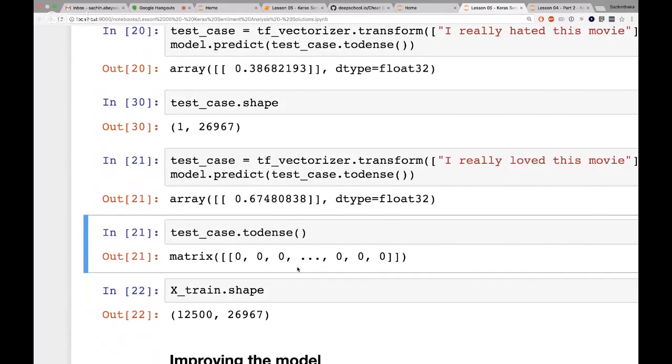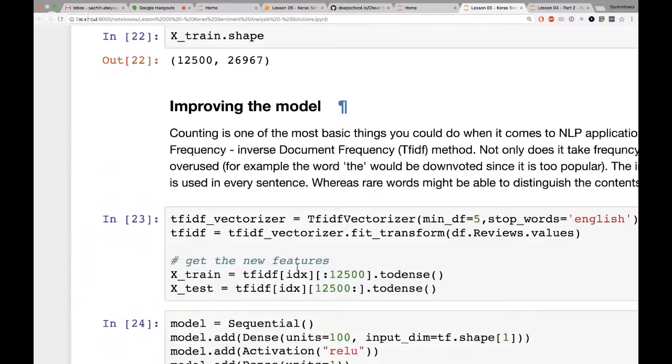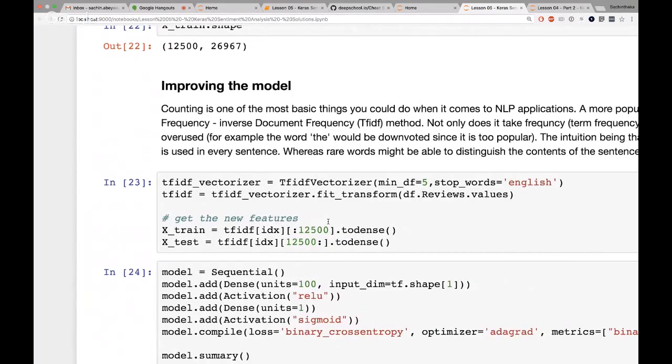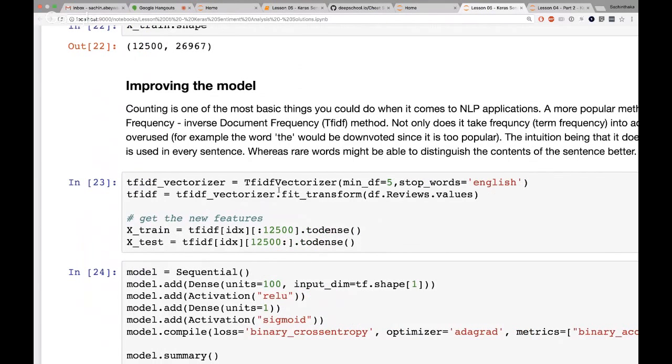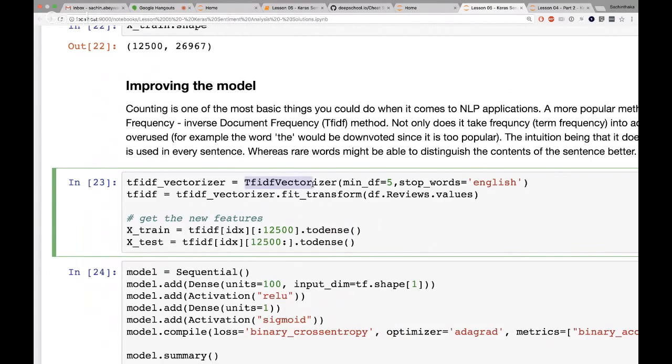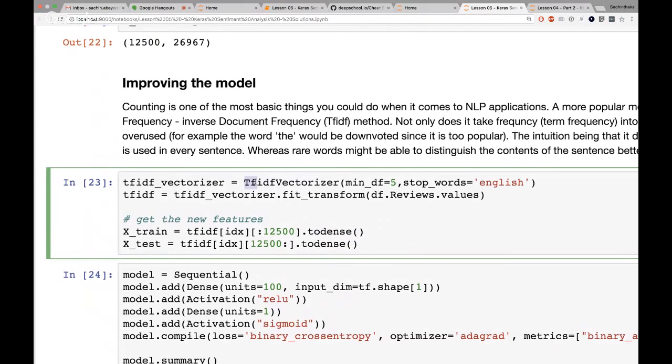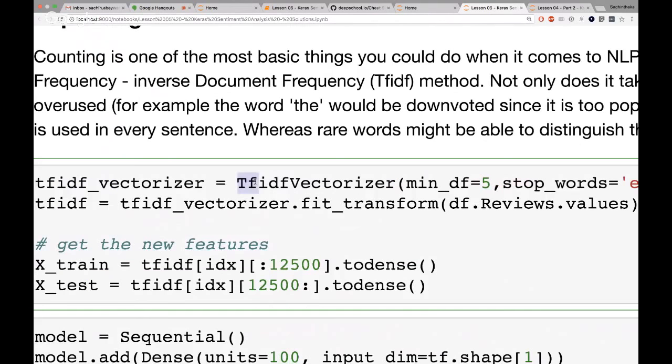All right. Okay, the last thing that I'm going to go through is how we can improve this model slightly, and that's by doing this thing called TF-IDF. It's similar to count vectorizer, but it does something else that's really smart. It counts a term frequency, which is the first part, the same as counting, and it does this thing called inverse document frequency, where it divides that number by how many times that particular word appeared across all documents, right?